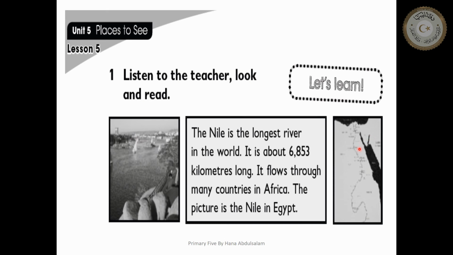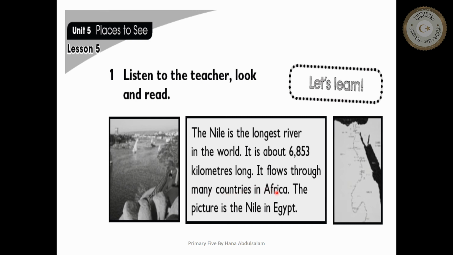Here we have a map of Egypt, and we have some information here. Here we are speaking about the Nile. The Nile, what is it? The Nile is the longest river in the world. If we have a lot of rivers, the Nile is the longest one. It is about 6,853 kilometers long. Can you read it? 6,853 kilometers long. It flows through many countries in Africa.